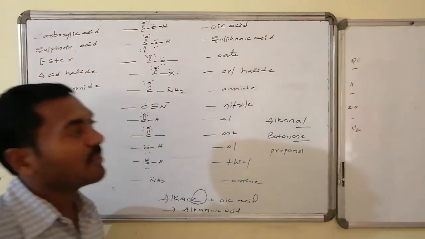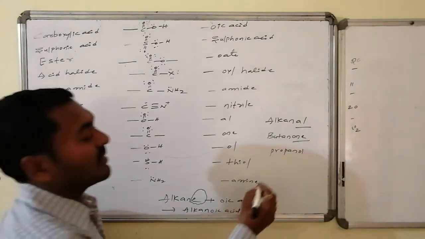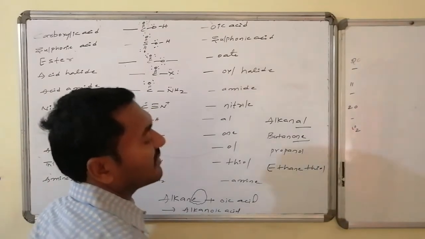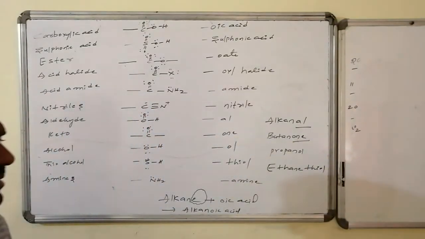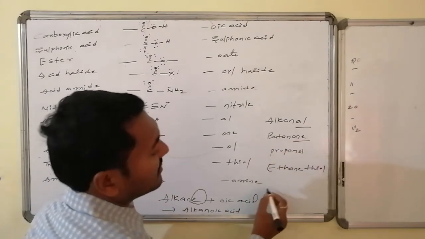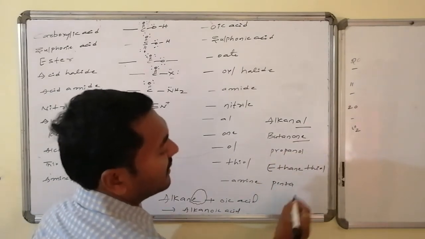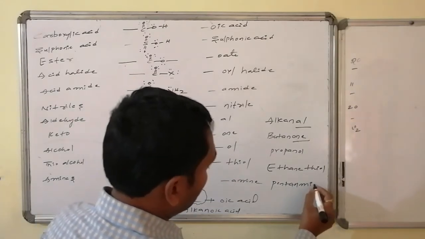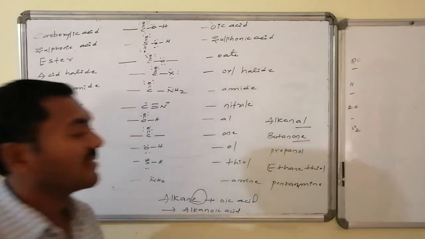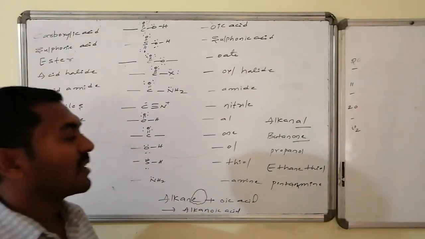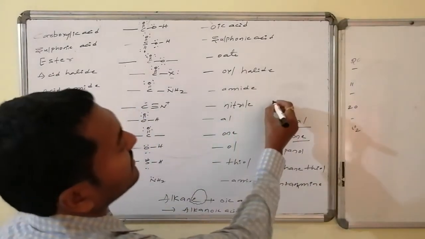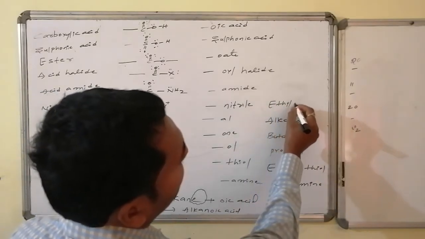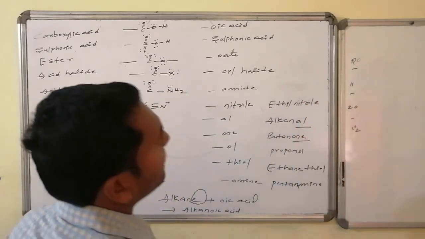In this way, the naming of the compounds is done. This is ethane thiol, suppose. Alkane thiol, there is nothing else. You can write ethane thiol. Similarly, this is pentanamine. Pentanamine. This is, suppose, ethyl nitrile. I will write this structure also. Ethyl nitrile.